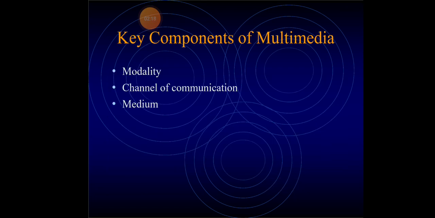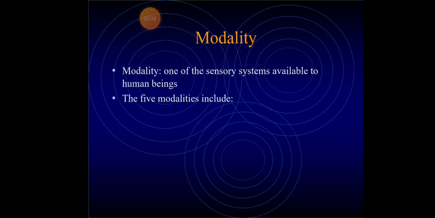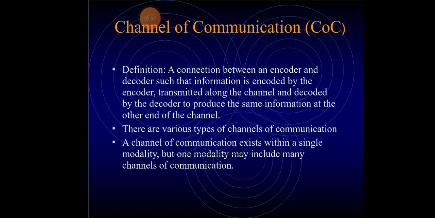Next we see the key components available in multimedia. The first one is modality, the second is channel of communications, and the third is medium. What is meant by modality? Modality is one of the sensory systems available to human beings. So we have 5 modalities.